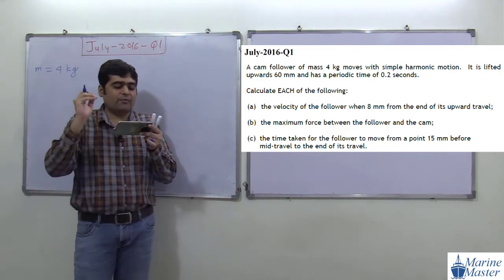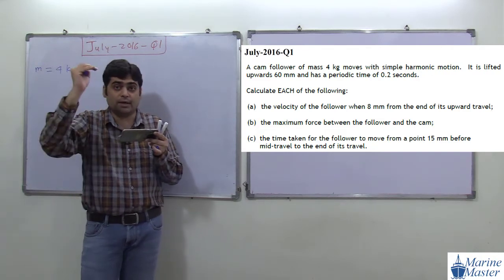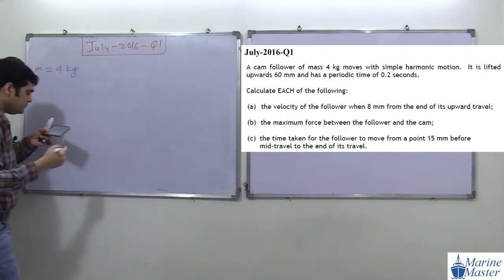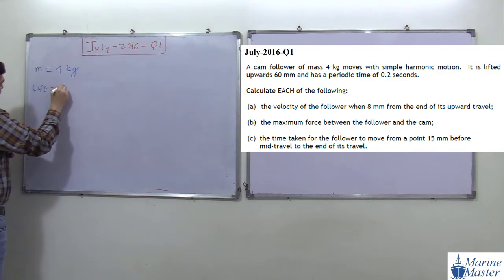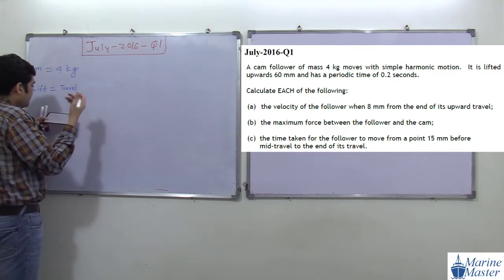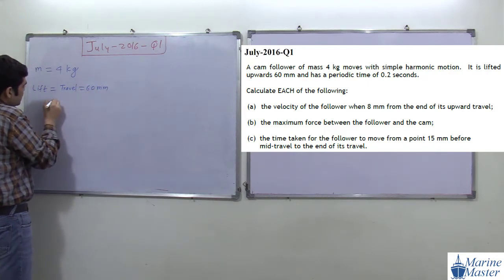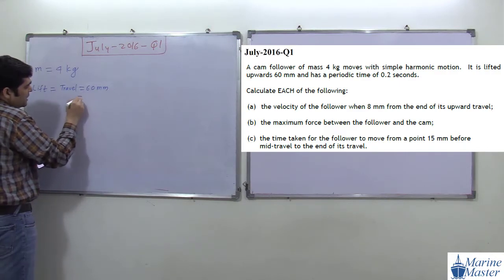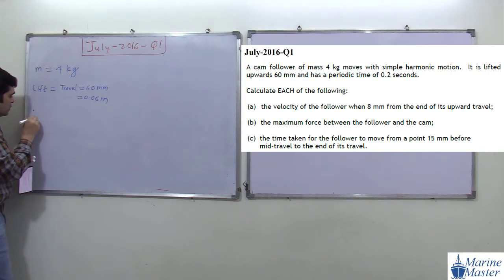It is lifted upward 60 mm. So here they have given us a lift. Lifted upward means what? Lift or travel. So this lift or total travel will become 60 mm. Try to see the scenario. So this lift travel of 60 mm becomes 0.06 meter. From this we will get the amplitude of SHM.